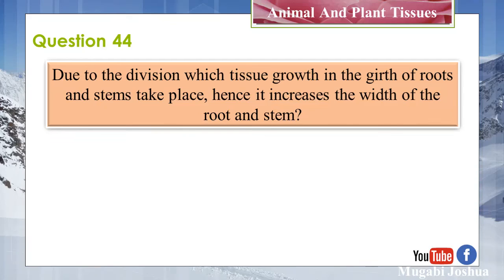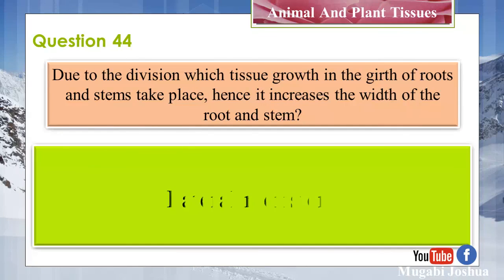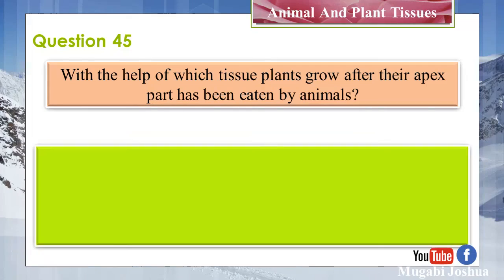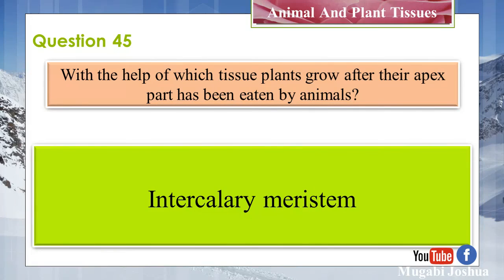Hence, it increases the width of the root and stem. Lateral meristem. Question 45. With the help of which tissue do plants grow after their apex part has been eaten by animals? Intercalary meristem.